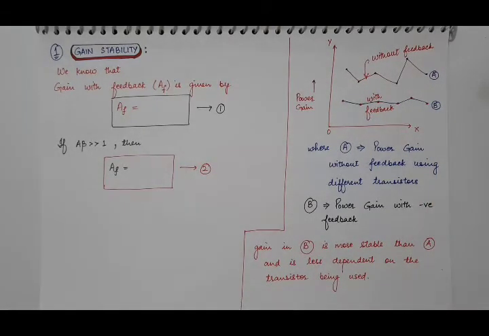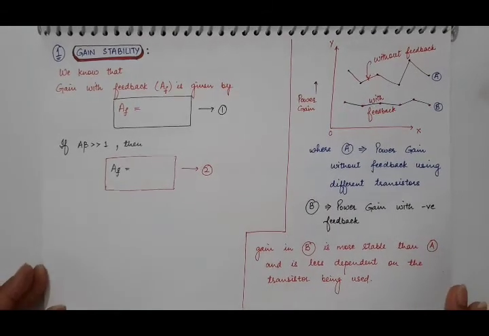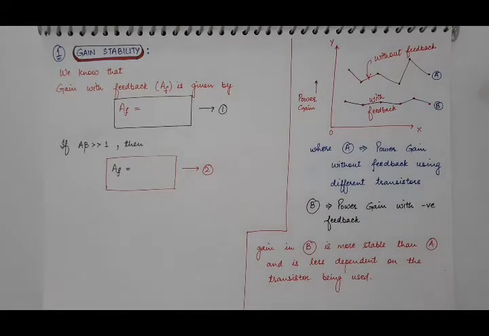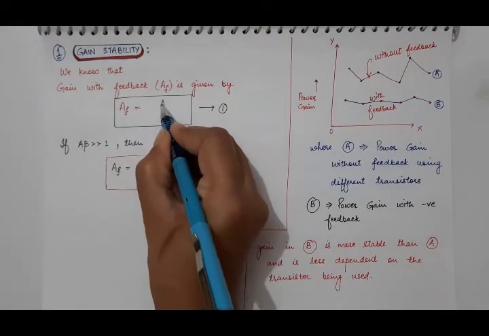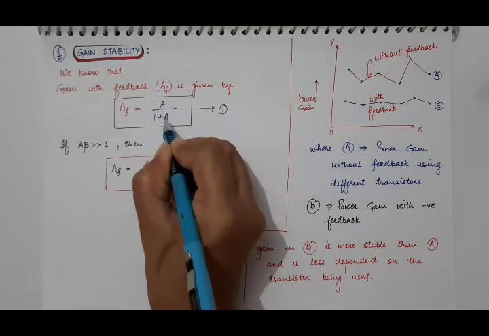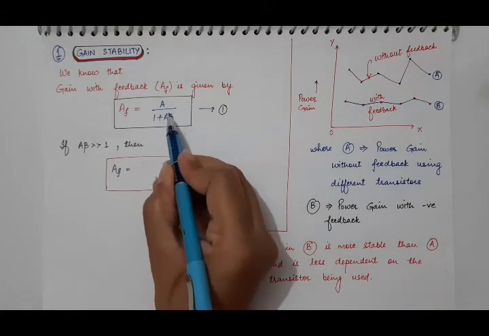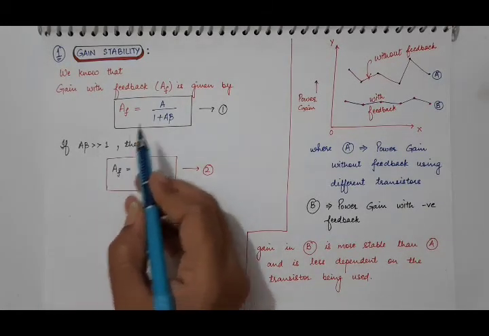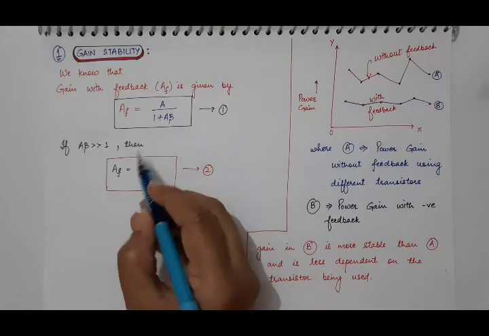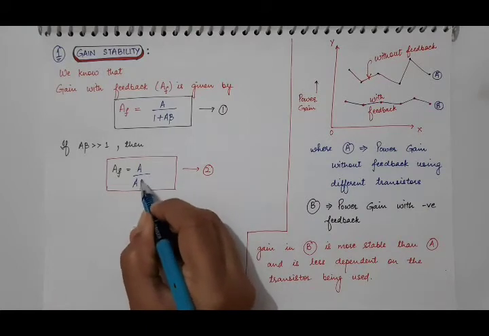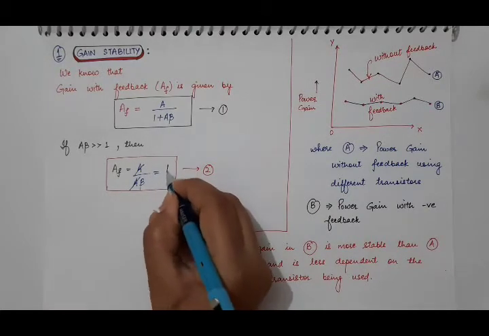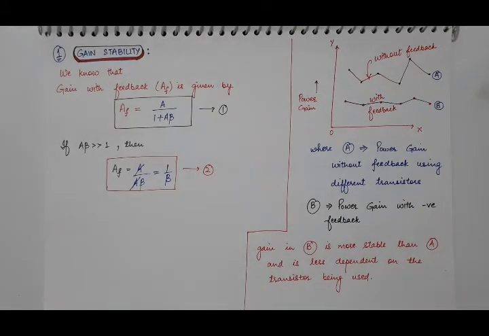So now we'll discuss this mathematically. We know that the gain of the amplifier with feedback is known as closed loop gain, and it is denoted by AF. Its relation with internal gain is A upon 1 plus A beta. If we make A beta much greater than 1, then 1 can be ignored as compared to A beta. So then we will have A upon A beta. A and A will cancel out, and then the gain of the amplifier with feedback will just depend upon the feedback factor beta.